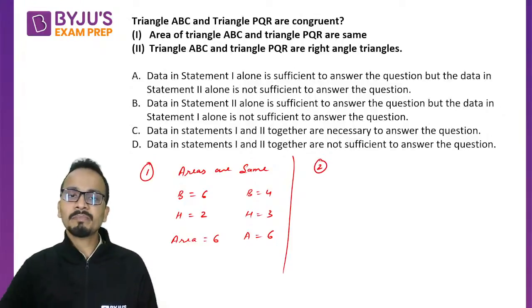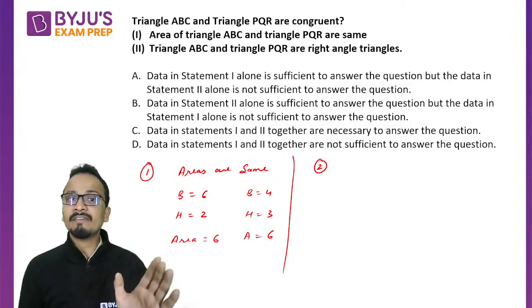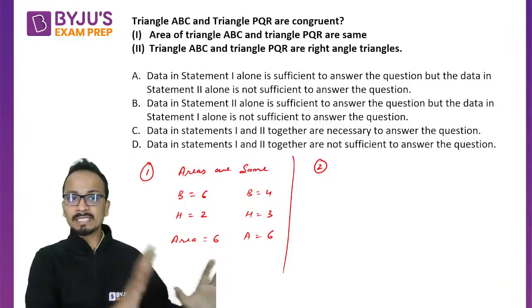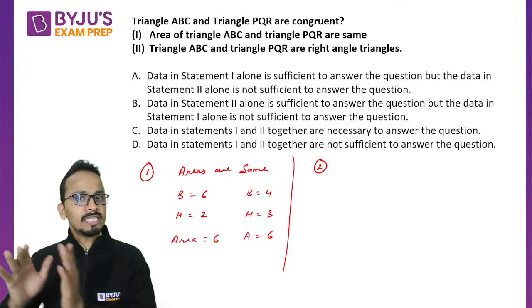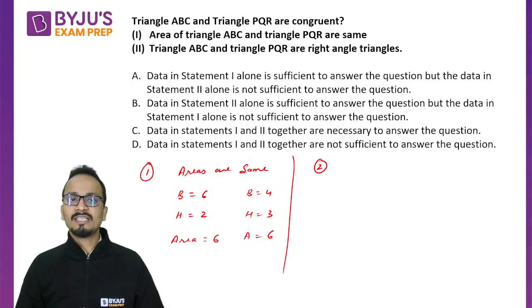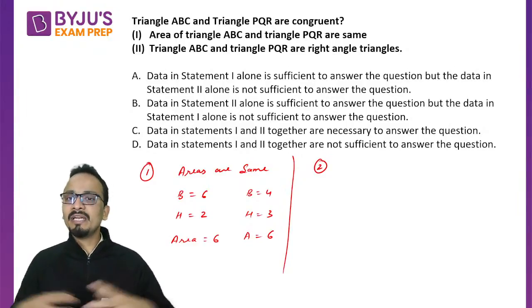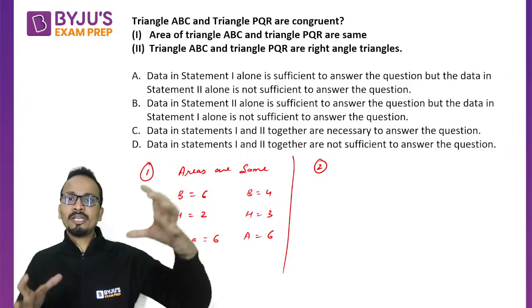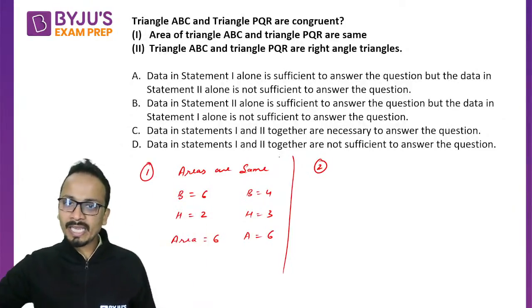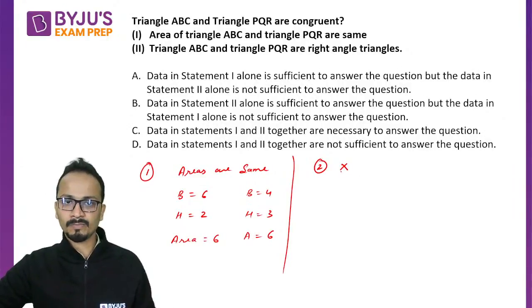Now let's take statement number 2 separately. Now, triangles ABC and PQR are right angled triangles. You have to forget each and everything about statement 1. Areas are no longer equal. I am treating the second statement separately. So the second statement says that ABC and PQR are right angle triangles. Now, right angle triangles, they can be different triangles altogether. So there can be 2 different right angle triangles. So again, statement 2 is not sufficient individually to answer this question, right?